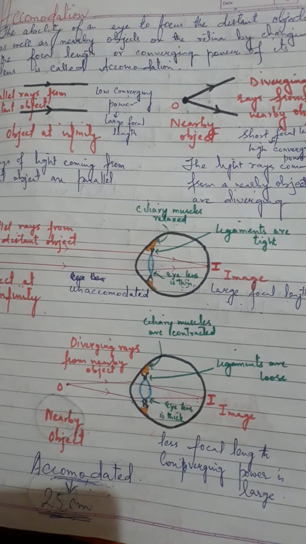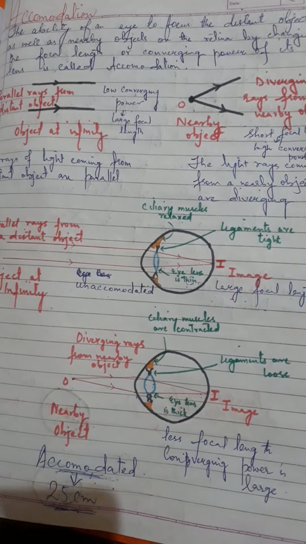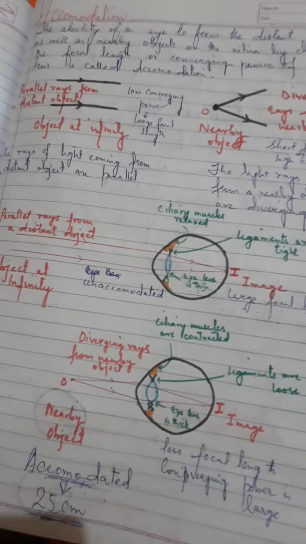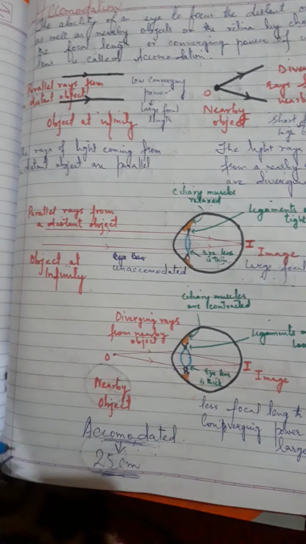Hi students, in the previous lecture I taught you about the construction and working of the human eye and the function of iris and pupil. Now we know the image always has to be formed on the retina. And why is that so? That is because the retina is the screen for our eye.